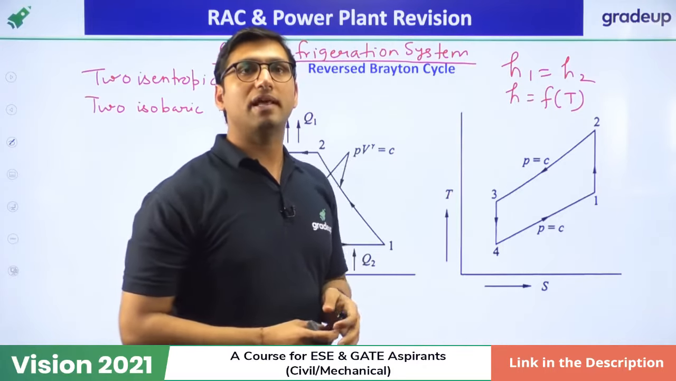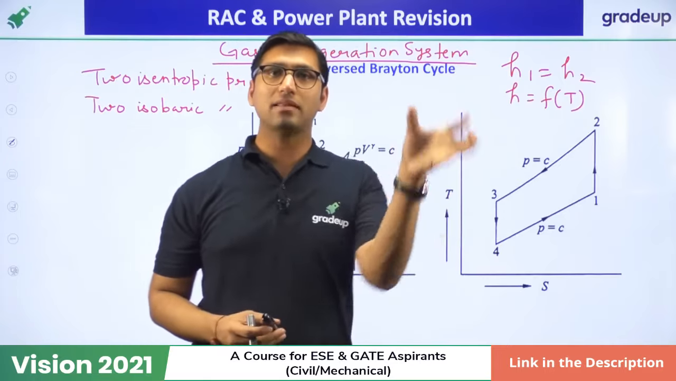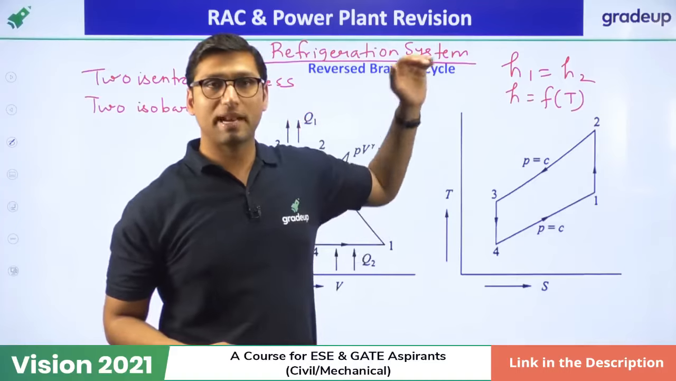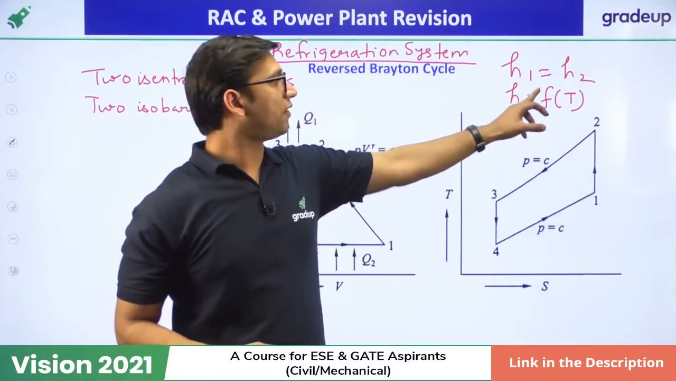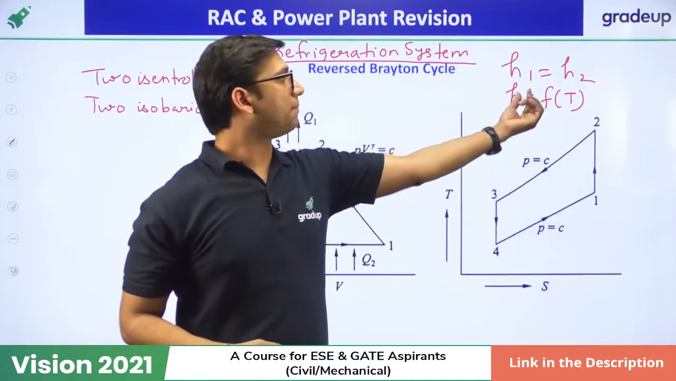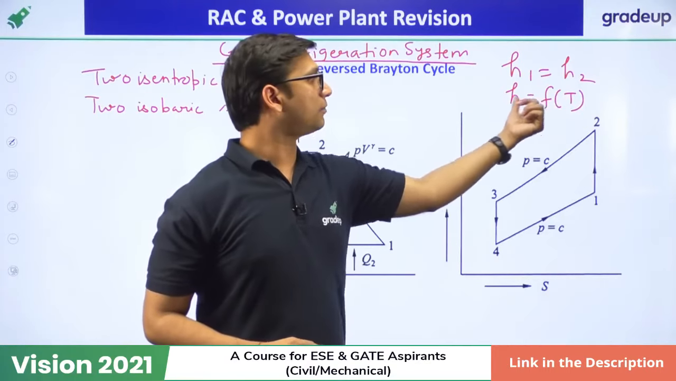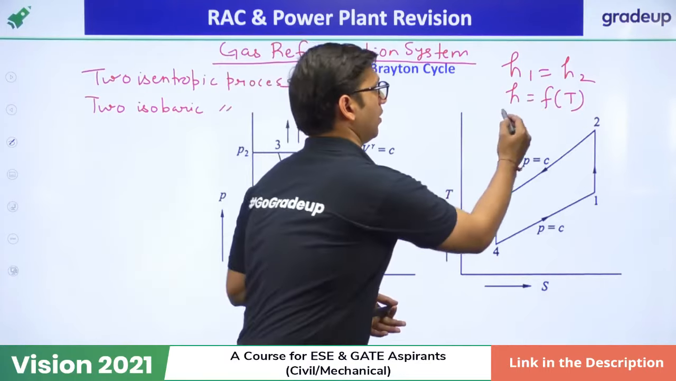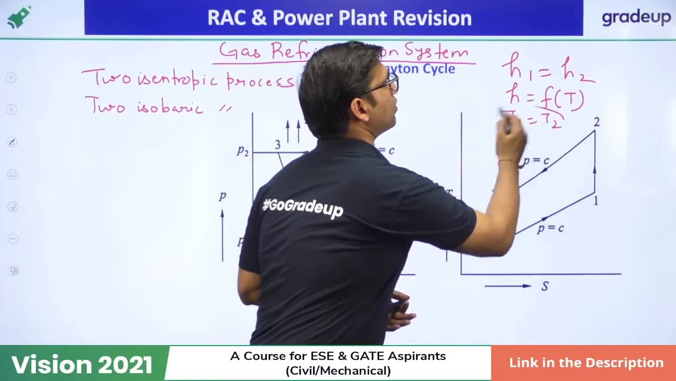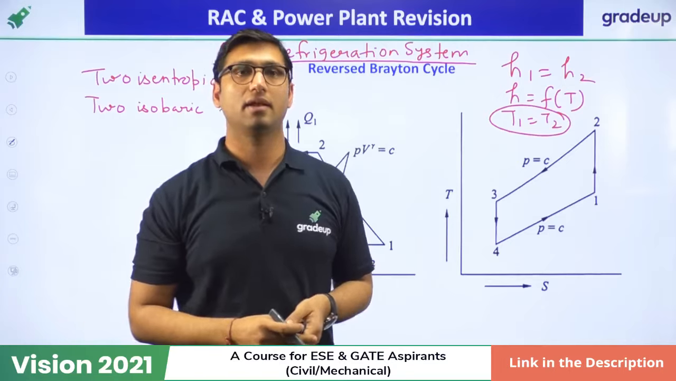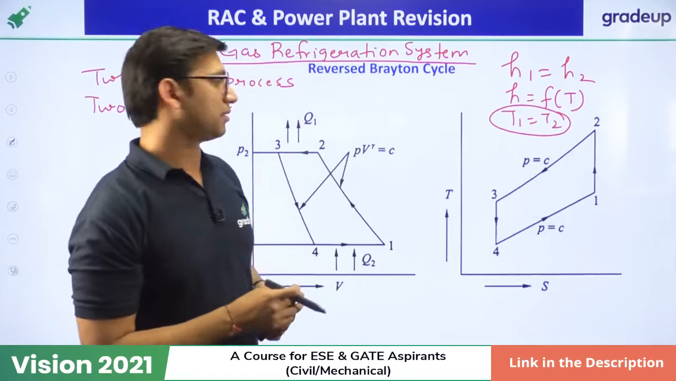What is the purpose of an expander? It expands the gas, and in that case the pressure and temperature reduce. But if we use a throttling device, the temperature will remain the same, because throttling means enthalpy is the same, so temperature will be the same. That is why we don't use a throttling device in the gas refrigeration system. We use an expander, an expansion device.